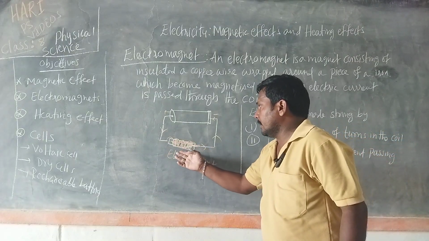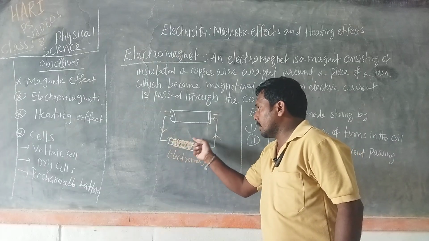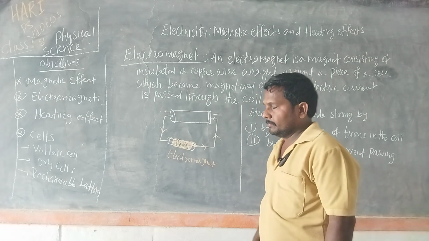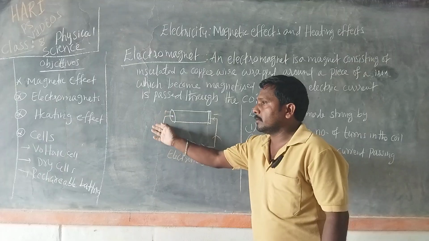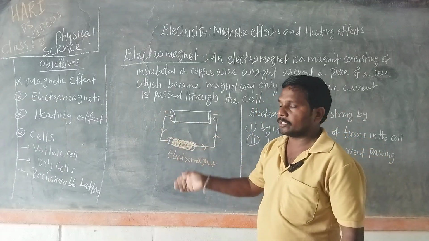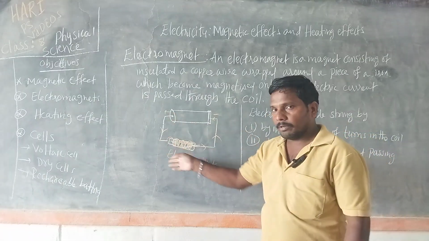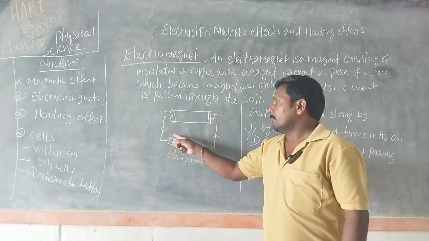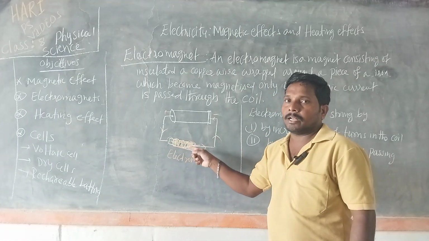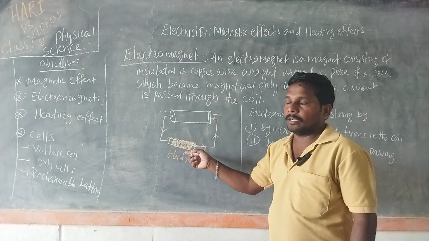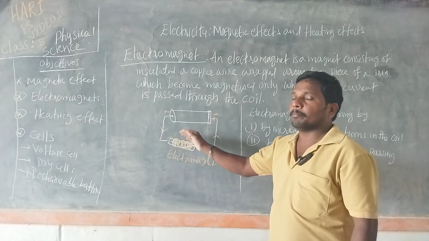So, if you take one iron nail or iron piece, and wrap insulated copper wire around it, when it is connected to a battery and we switch on, the electric current is passed from positive terminal to negative terminal. Direction of the electric current is from positive terminal to negative terminal. So, we know when electric current is passed through a metallic wire, it creates a field. Due to that field, the iron nail, the iron piece becomes a magnet. But it is a temporary magnet.